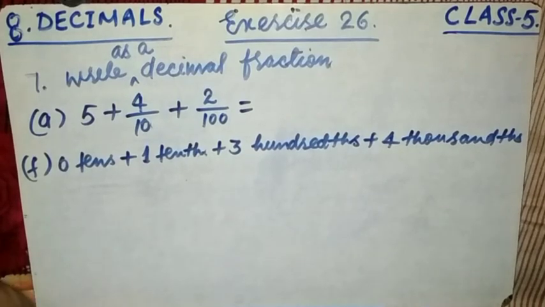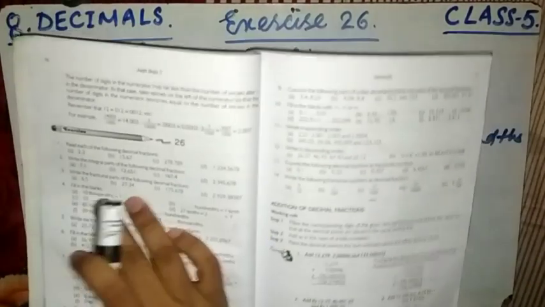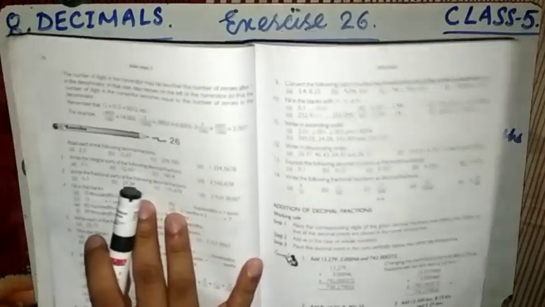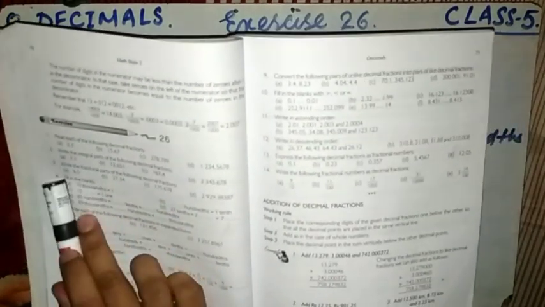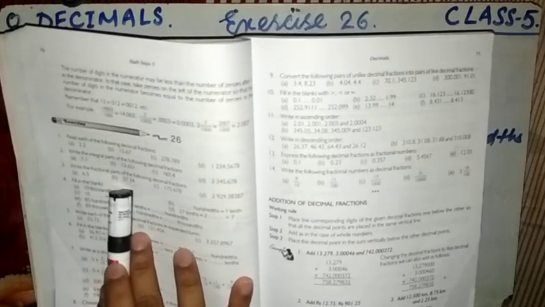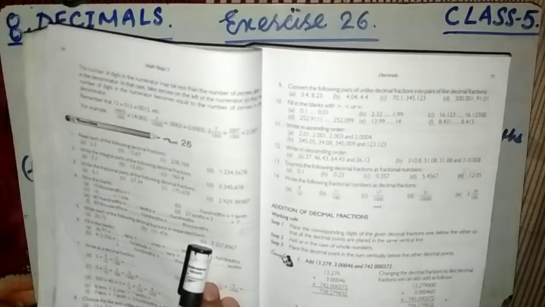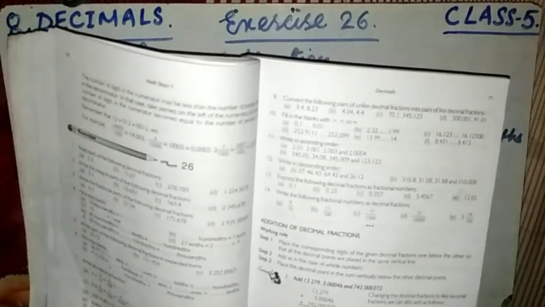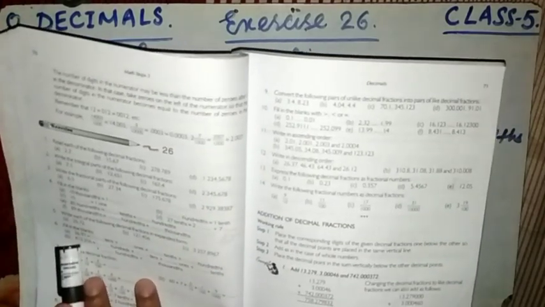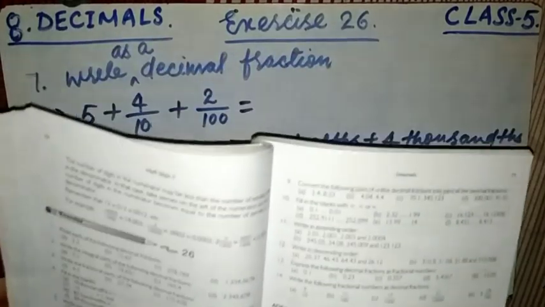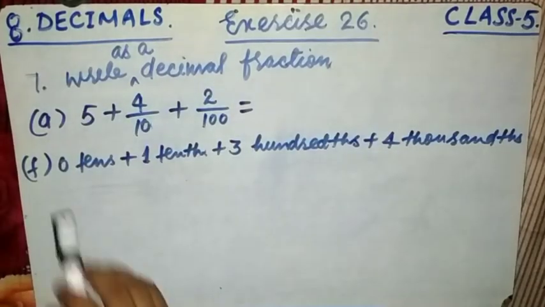Now friends, the questions that follow are similar because we have already discussed them in the examples. Second, third, write the fractional parts. These are very simple questions. We have already discussed them. Fill in the blanks, simple. Question 5, write each of the following decimals in expanded form, and we have already discussed that a couple of minutes ago. Now 6, fill in the blanks. This is a very simple question. Now question number 7 says, write as decimal fraction, and we have taken 2 sub questions of question number 7 as (a) and (f).